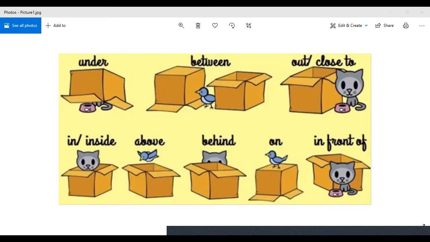Now, you get this idea that when the word close to is used, this means that the object and the thing will have this distance or these positions, right? Then we have in or inside. Now, the cat is in the box or inside the box, right?